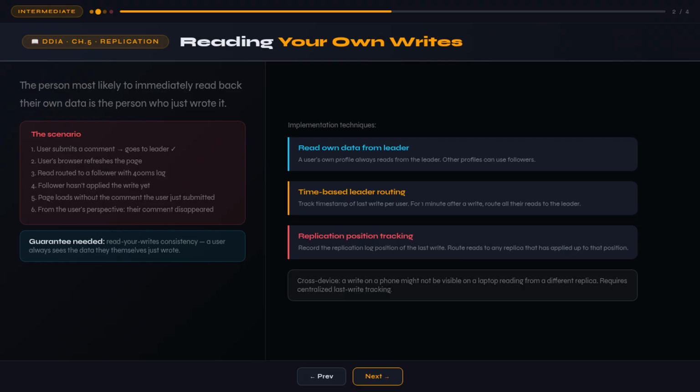These techniques work for a single device. But if the same user is logged in on a phone and a laptop simultaneously, a write on the phone might not be visible on the laptop if the laptop's reads go to a different replica. Cross-device read your writes consistency requires centralized tracking of the user's last write position, not per device.